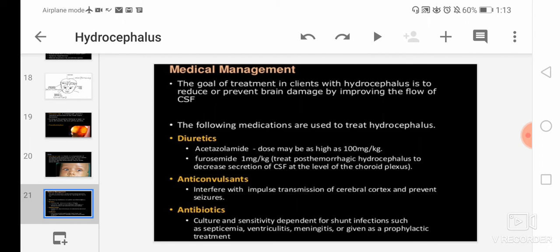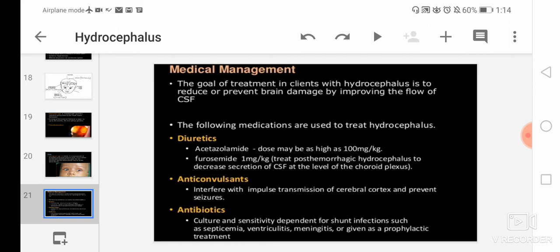Acetazolamide dose may be as high as 1000 mg per kg, and furosemide 1 mg per kg we will give to treat post-hemorrhagic hydrocephalus, to decrease the secretion of cerebrospinal fluid at the level of choroid plexus. So these drugs will treat the post-hemorrhagic hydrocephalus by decreasing the secretion. So the CSF, cerebrospinal fluid, secretion will be decreased at the level of choroid plexus where it is secreted.